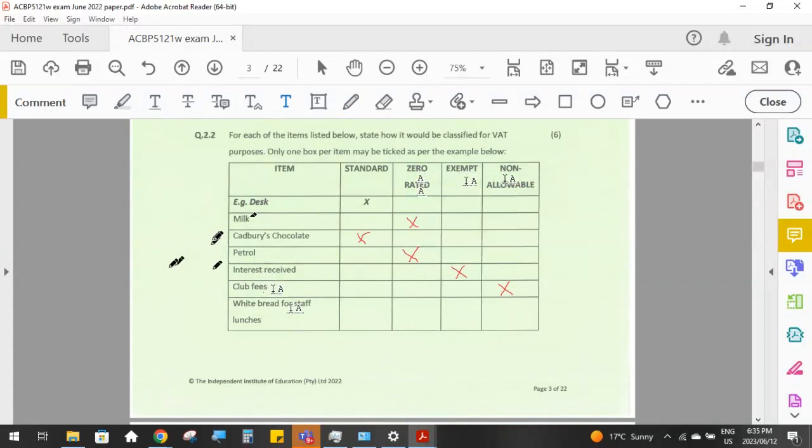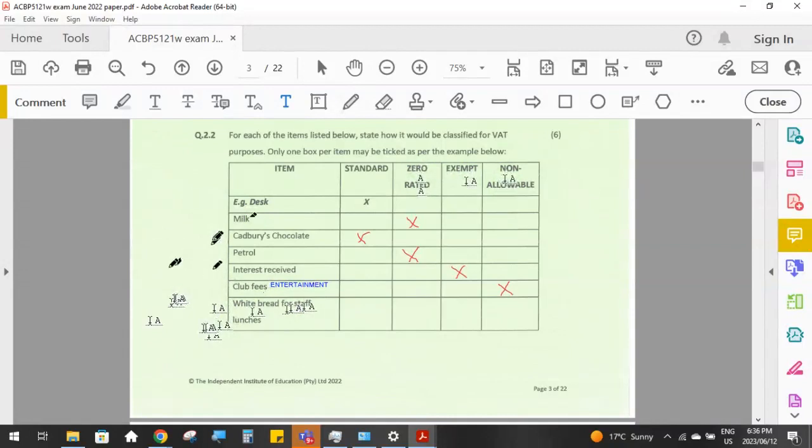entertainment. Anything that a business spends on entertainment, specifically entertainment of their own employees, the business is not allowed to claim the VAT back. They have to pay the VAT as part of the cost of that expense. Then we've got white bread for staff lunches. If the business has got a canteen and they buy white bread, remember white bread does include VAT.